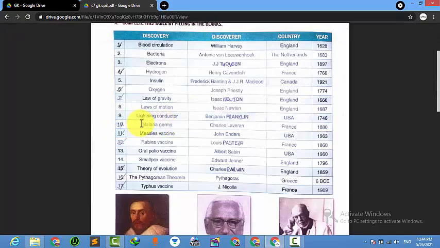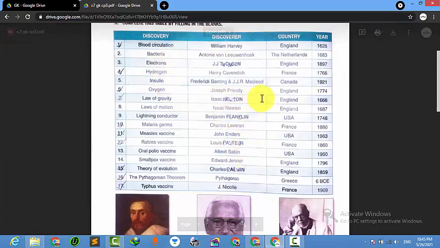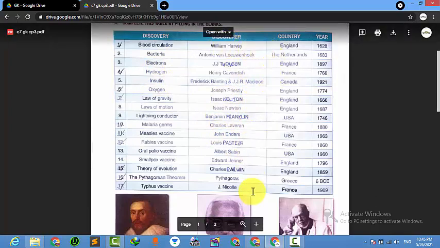Malaria germs. We all know malaria, right? It is caused by the mosquito. Charles Laveran is known as the discoverer, from France, in 1880. So the question might come: who is the discoverer of bacteria, or in which country did William Harvey live?